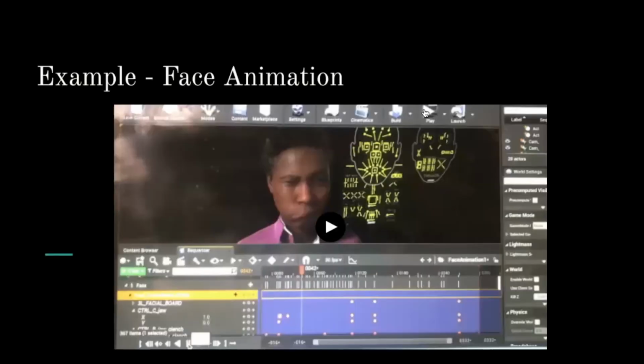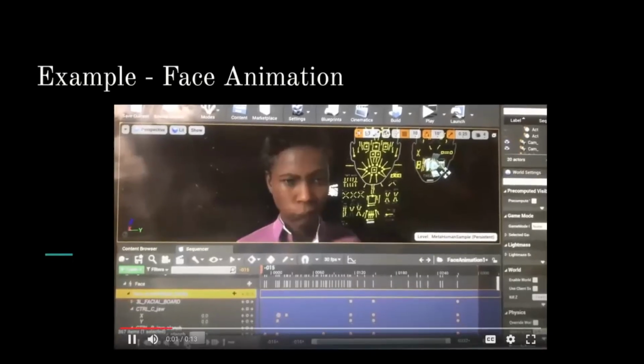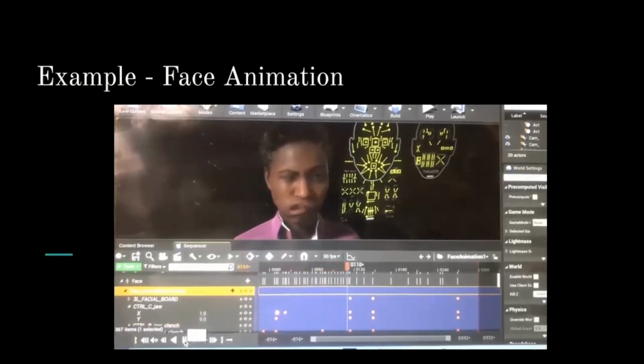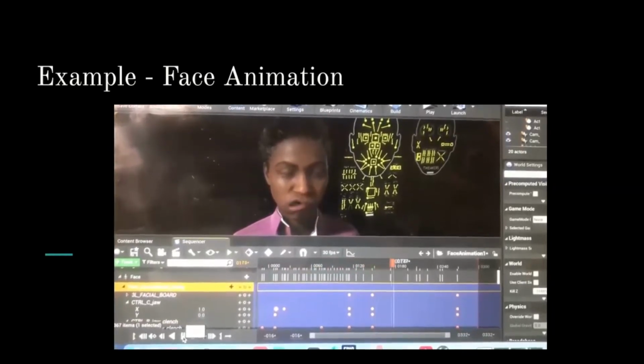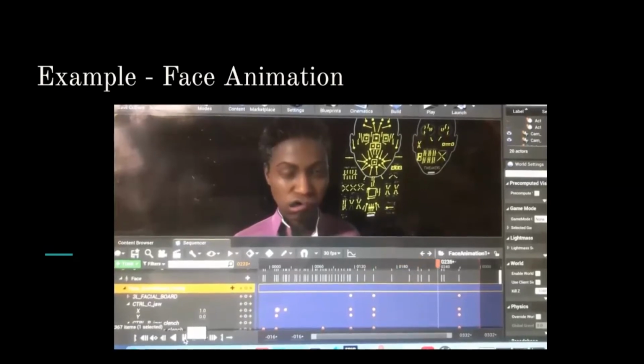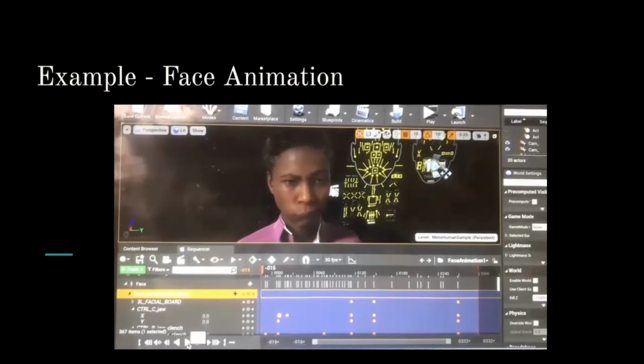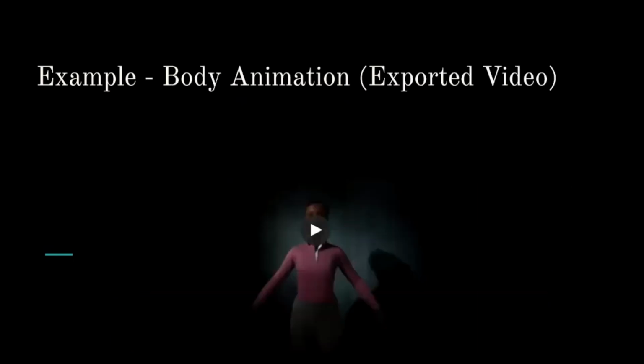This is an example of face animation. And this is another simple example of body animation.